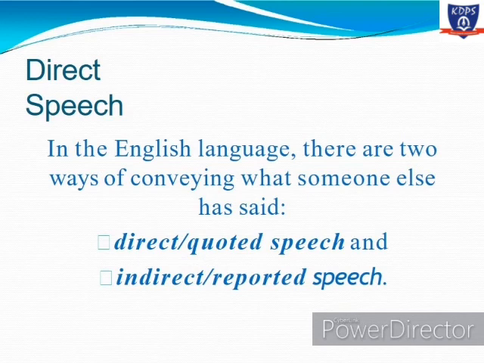Direct quoted speech means that the words of the speaker are said as they are. And the other is the indirect or the reported speech. That means the words of the speaker are being changed or manipulated by the other speaker.